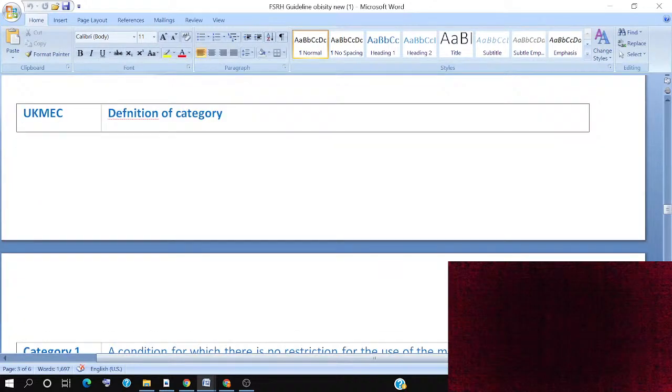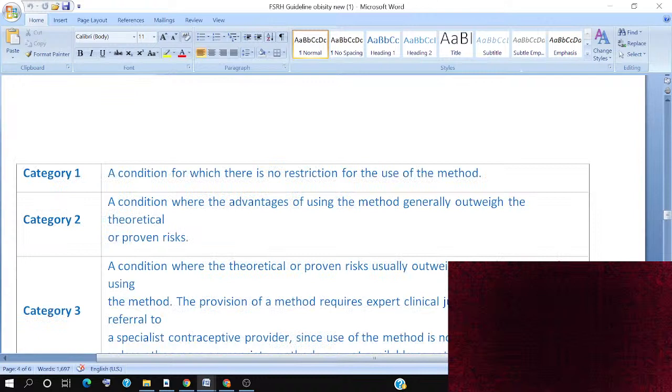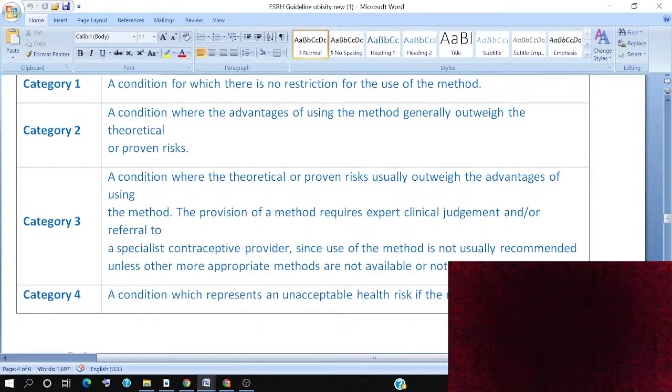According to the UKMEC definition, we will go according to categories. Category 1 is a condition for which there is no restriction for the usage of a method. So she can use any contraception without any restriction. Category 2 is a condition where the advantages of using the method generally outweigh the theoretical or proven risks. So it is safe when you use category 2, but we have to take care about the risk factors and the theoretical effect. When we prescribe, we have to look for risk factors.